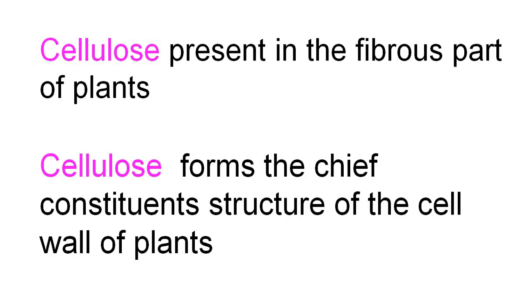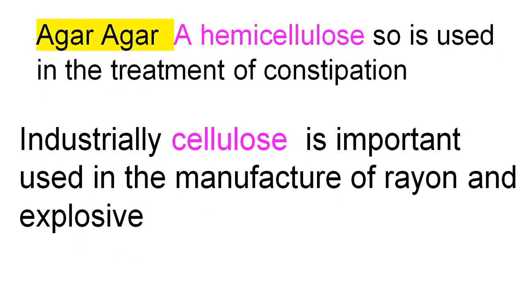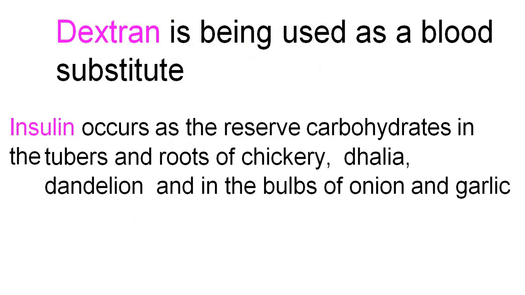Dash is present in the fibrous part of plants: cellulose. Dash forms the chief constituent structure of the cell wall of plants: cellulose. Agar-agar, a hemicellulose, is used in the treatment of constipation. Industrially, cellulose is used in the manufacture of rayon and explosives. Dash is used as a blood substitute: dextran. Dash occurs as a reserve of carbohydrate in the tubers and roots of chicory, dahlia, dandelion and the bulbs of onions and garlic: inulin. It is inulin, not insulin.